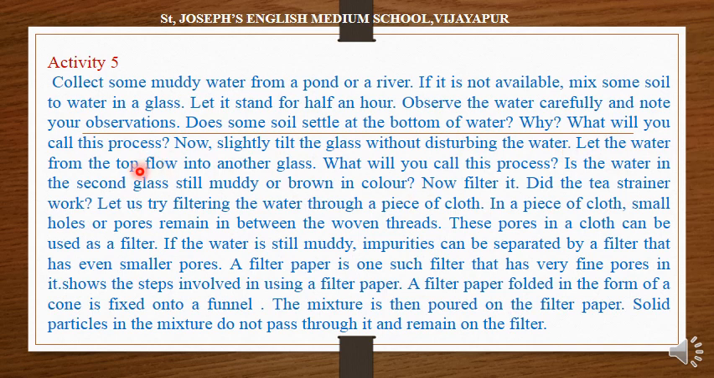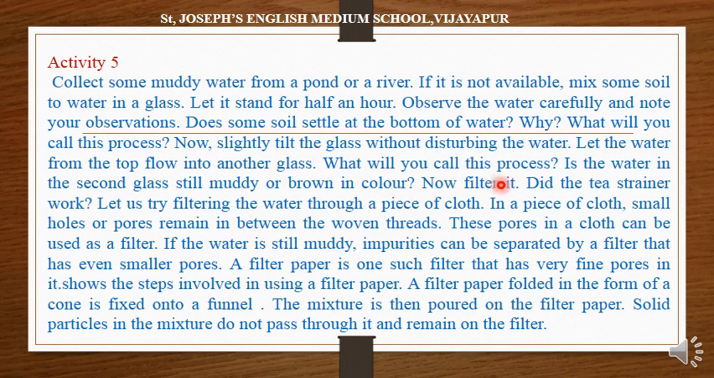Let the water from the top flow into another glass. Slowly we have to tilt the glass, and only the water has to move to the next glass. What will you call this process? This process is called decantation. Is the water in the second glass still muddy or brownish in color? Yes, it may be muddy because only the impurity which is not soluble can be separated here.